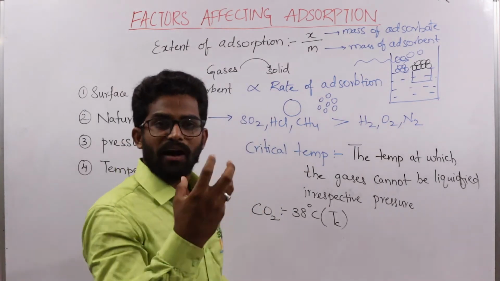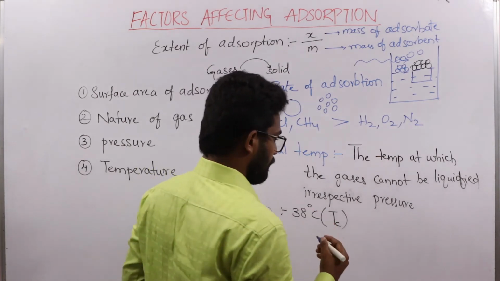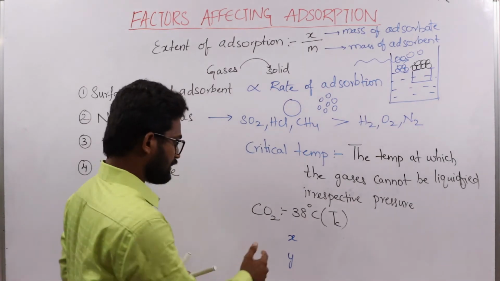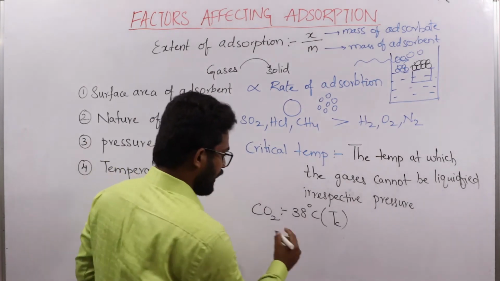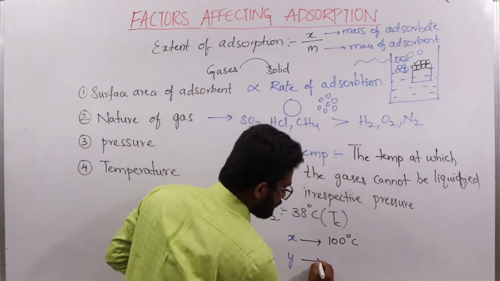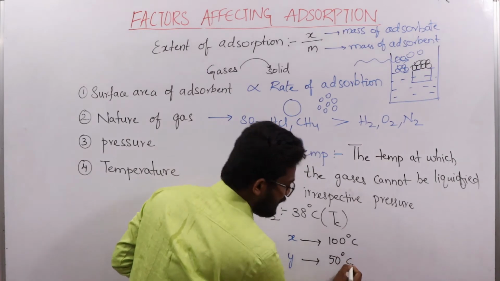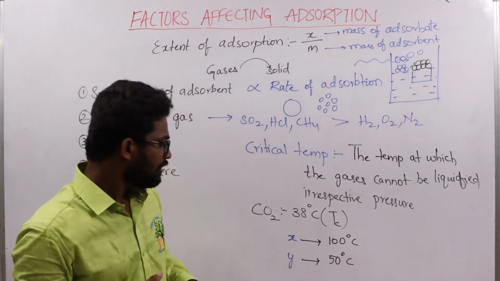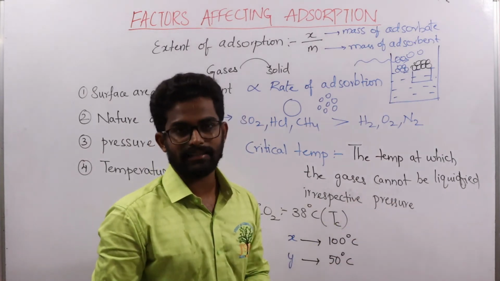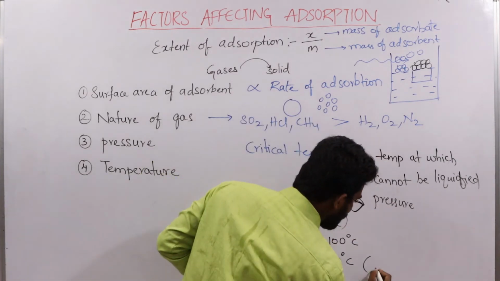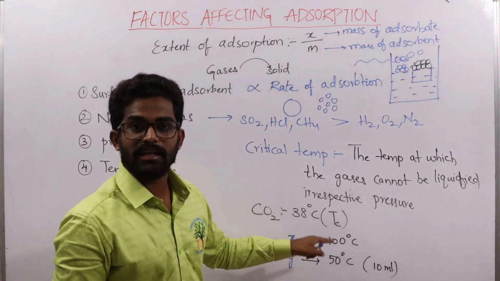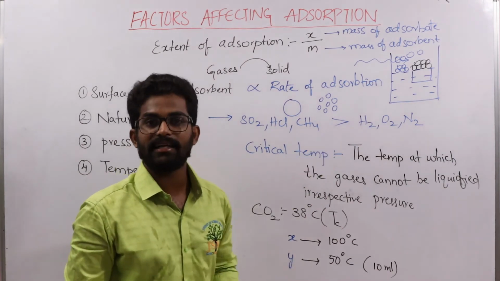Why is this happening? For example, let us consider two gases X and Y, where the critical temperature of X is 100 degrees centigrade and the critical temperature of Y is 50 degrees centigrade. So the gas Y can be liquefied only up to 50 degrees centigrade, but the gas X can be liquefied up to 100 degrees centigrade.